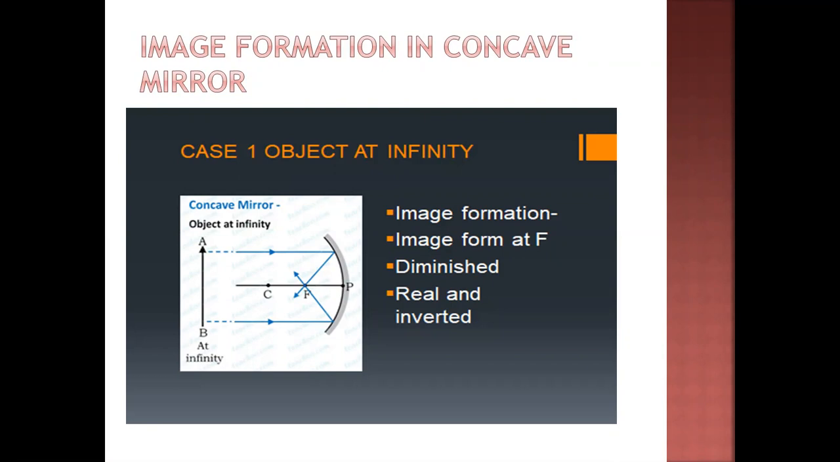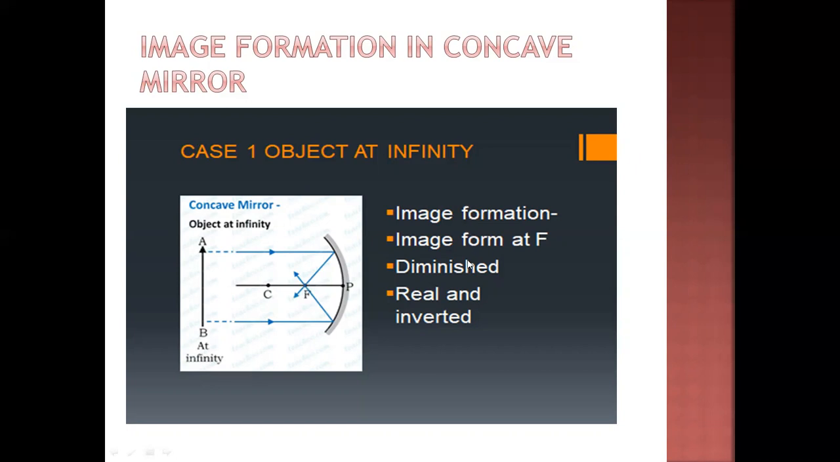The first condition is when the object is at infinity. The rays which are coming from infinity parallel to the principal axis, after reflection meet at a point, and that point is called focus. At this focus, the image is formed. Whatever is formed in front of the mirror is called real. So the image which is formed at the focus is called real, and the real image is always inverted.